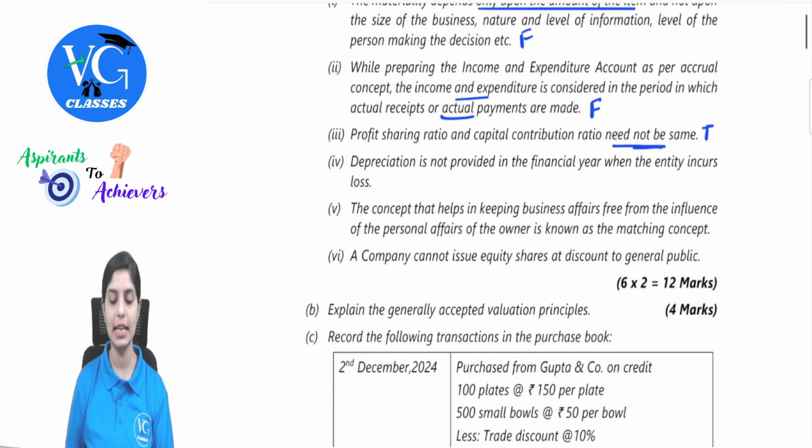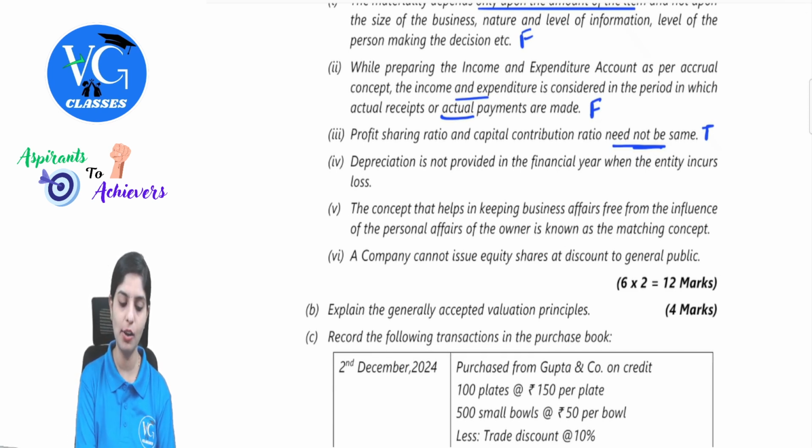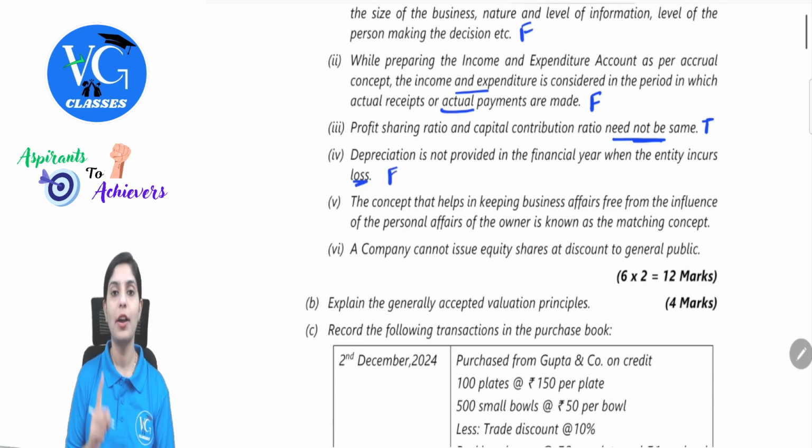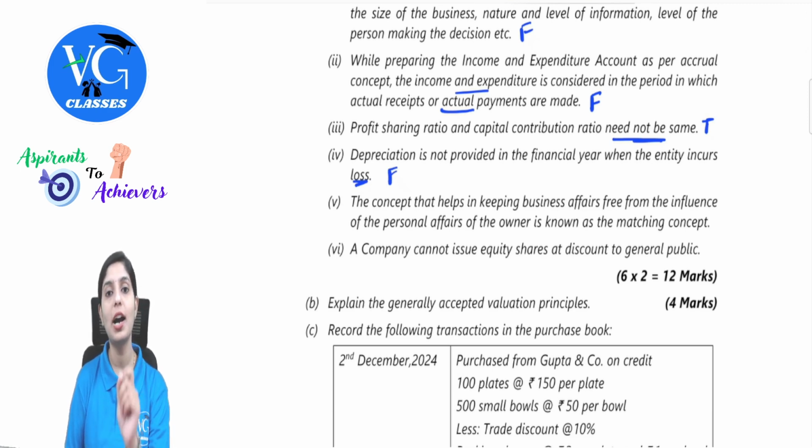Depreciation is not provided in the financial year when the entity incurs loss. The given statement is false. You have to use a specific statement here: depreciation is a charge against profit. What does charge against profit mean here? It is nothing but you will record or provide for the item even if there is loss. So it is called charge against profit. There is one more specification called appropriation of profit, wherein we provide for certain items only when there is profit. Depreciation will fall under the category of charge against profit. Hence, the given statement here is false.